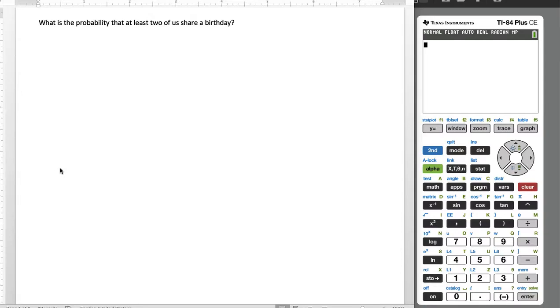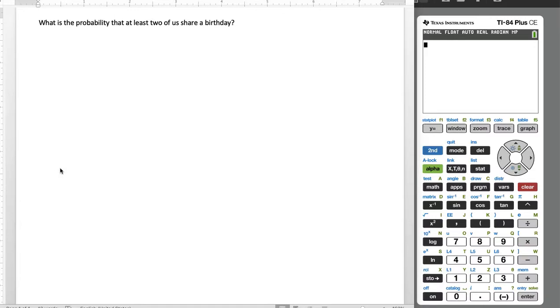Whether or not you remember anybody else, there actually were 26 of us that occupied our room the last time that we were all together. Now, what is the probability that at least two of us share a birthday? Well, there's 365 days in a year. That's 26 birthdays, 365 days total. Should be pretty small, maybe 26 out of 365.